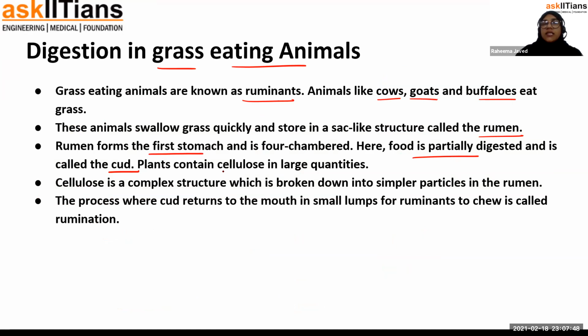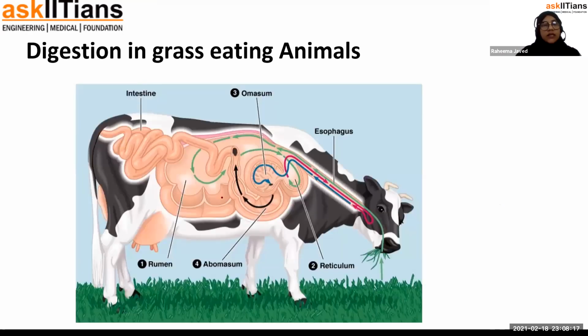Plants contain cellulose. Cellulose is a complex structure and it needs time to get digested. It needs a large digestive system to get digested, which is perfectly there in herbivorous animals. The process where cud returns to the mouth in small lumps for ruminants to chew is known as rumination. So let's understand this with the help of the diagram.